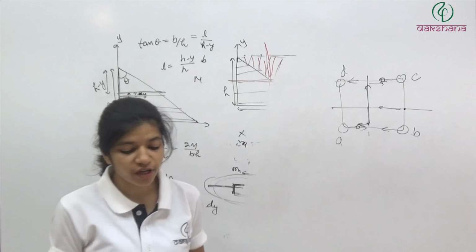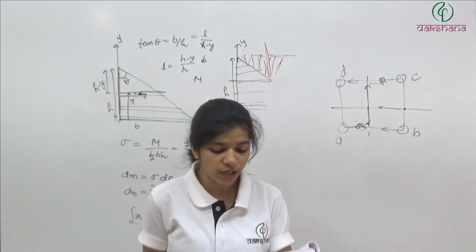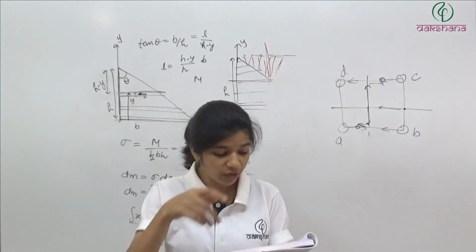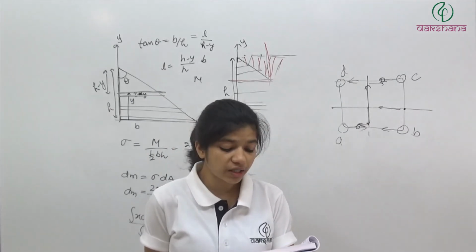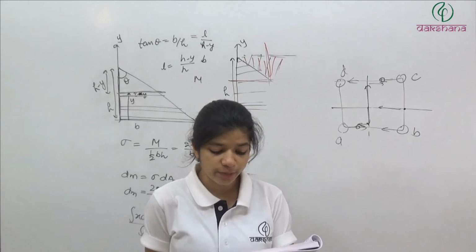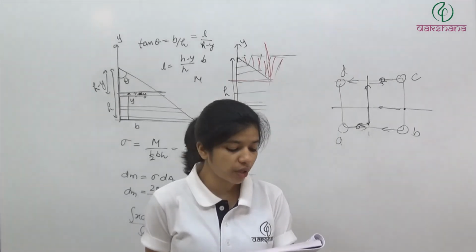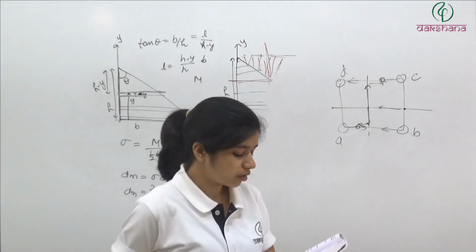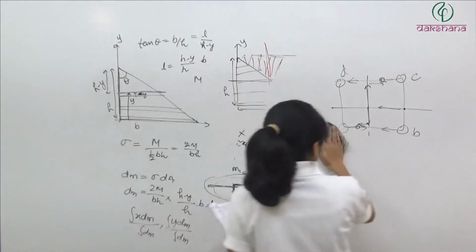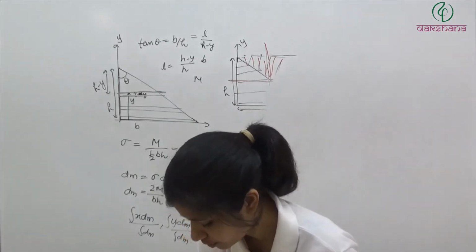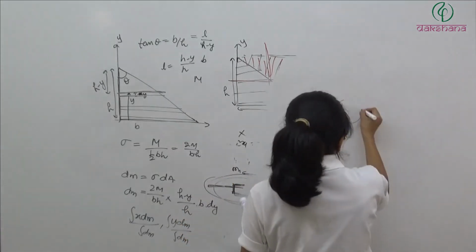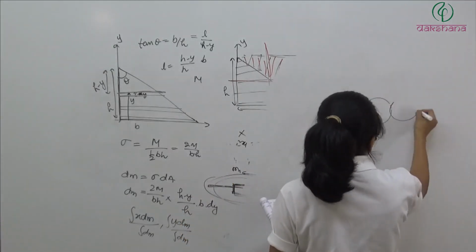3 identical spheres each of mass 1 kg are kept as shown in the figure, touching each other with their centers on a horizontal line, on a straight line. If their centers are marked P, Q and R respectively, the distance of center of mass of the system from P, origin, is. So the system is something like this. We have 3 masses which are identical.